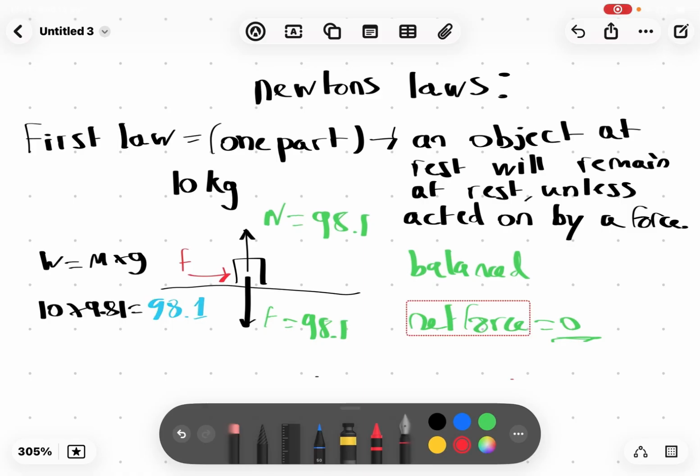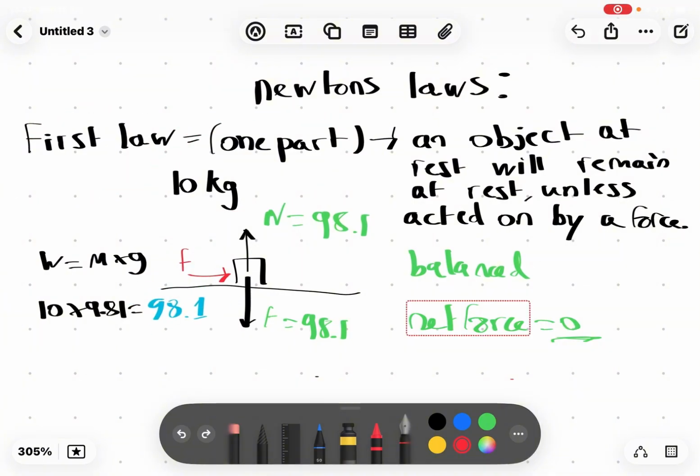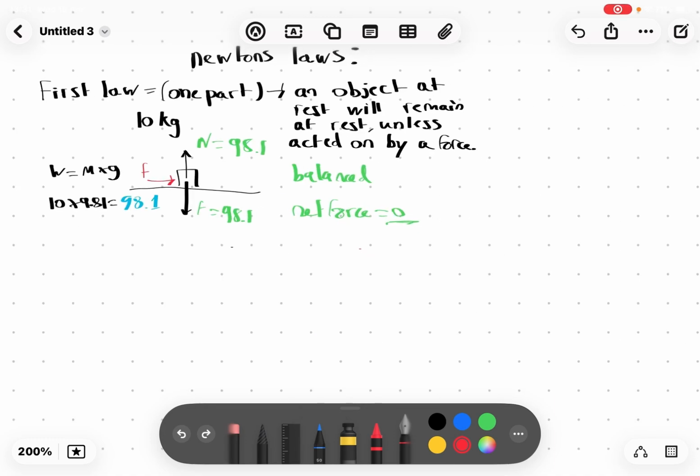Only then the box will start moving. So the first part of the first law says that if it was at rest, it will stay at rest, in basic words.